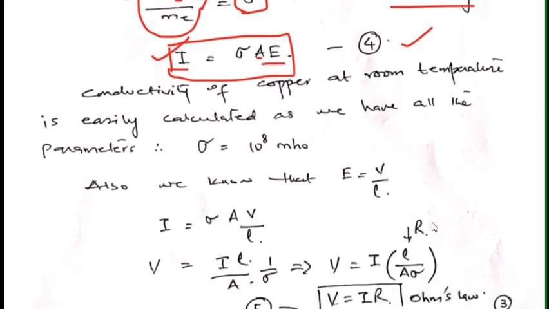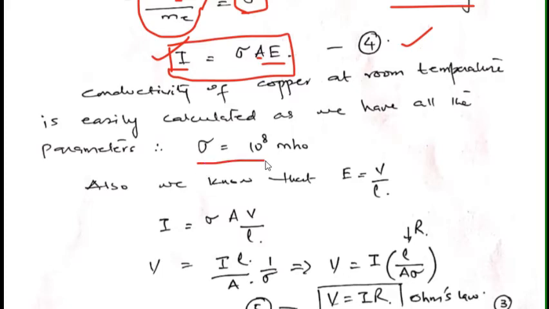So now we'll give some values and try to see what happens if I have certain values and I use these formulas which I have calculated above. So conductivity of copper at room temperature is easily calculated as we have all the parameters with us.